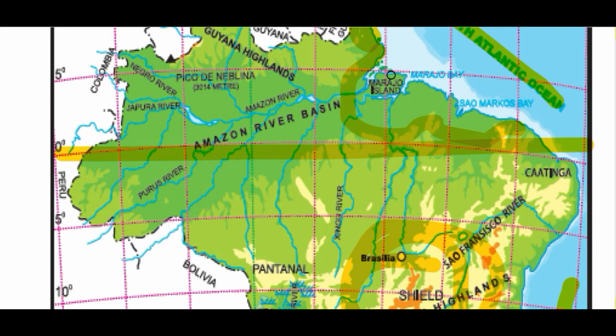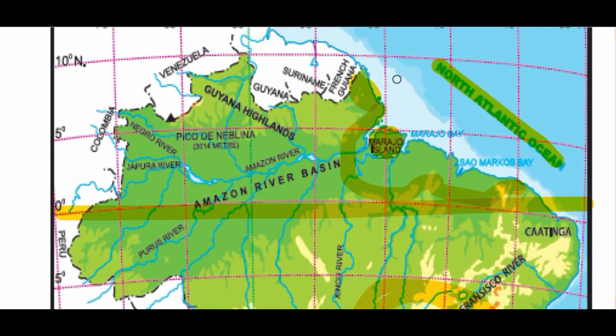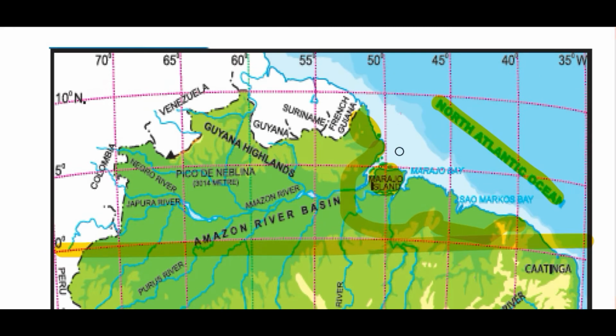Here you can observe Marajó Island. How is it formed? This Amazon river has a very huge volume of water and its velocity is also tremendous. That's why it doesn't form a delta here; it deposits the entire sediment in the ocean, and because of that, near the mouth of the Amazon river there is a formation of Marajó Island. Okay guys, and there are two bays. Bay means what?